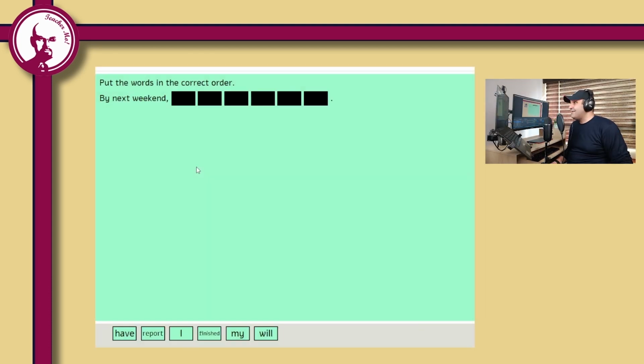Put the words in the correct order. By next weekend, which is a specific point in time in the future. We want to talk about a completed action by this time. So it means that we need the future perfect verb tense. So help me. By next weekend, of course, we need a subject, so I. By next weekend, I plus will plus have.